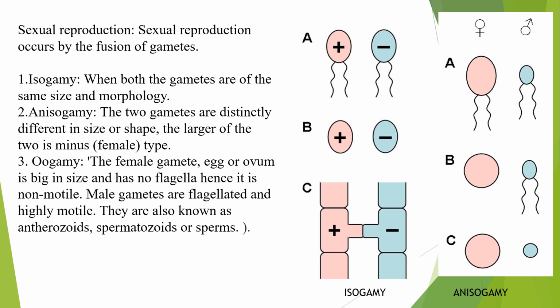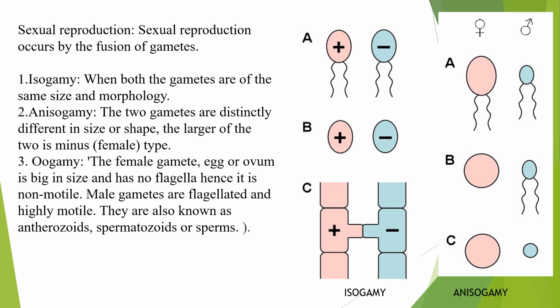Then, what is anisogamy? The two gametes are distinctly different in size and shape. The larger of the two is the female type. So if you see this, one gamete is bigger than the other one. The larger of these two is called the female type. This is one type of sexual reproduction.